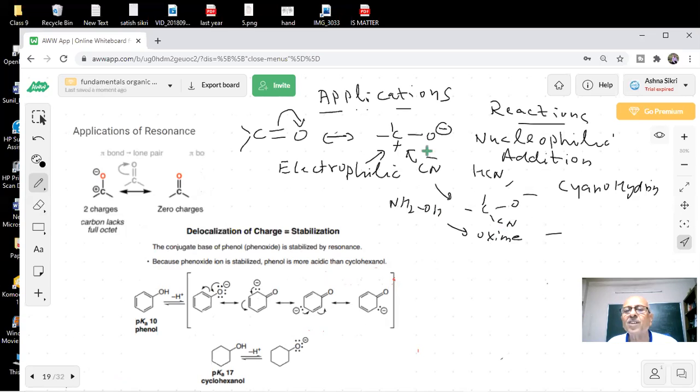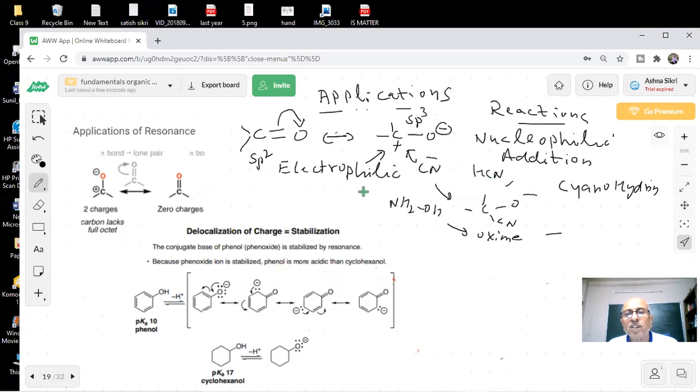So all these addition reactions became possible just because of this resonance structure. See the story? Here there is a zero charge and here there is a separation of charges. Carbon is now sextet, with 6 electrons, short of electrons, and becomes electrophilic, and nucleophilic addition takes place. One more thing: this was sp2 and this is becoming sp3. See the story? How many important reactions can be framed on this basis, students, when we discuss these reactions?